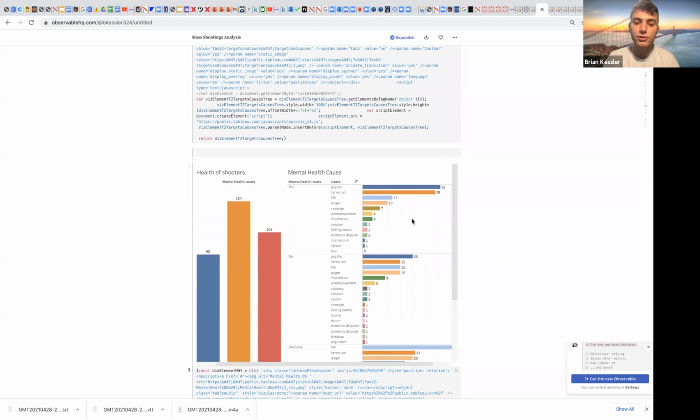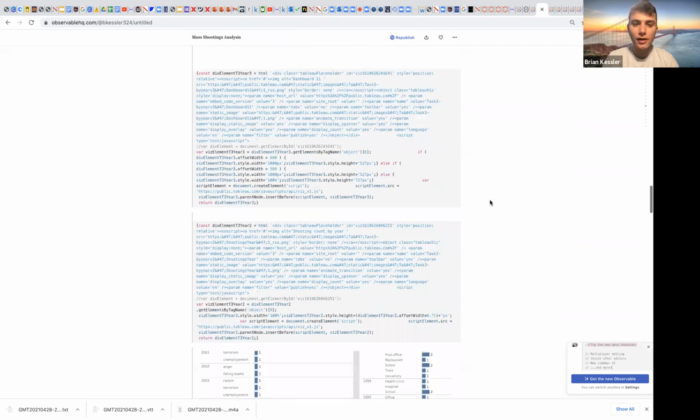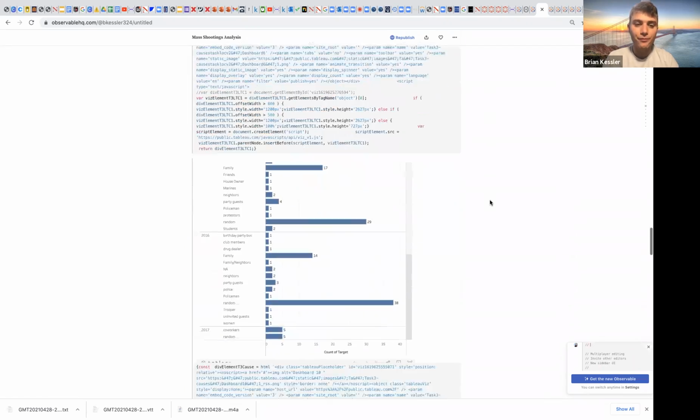And this can help our users, such as politicians, because they can make more effective laws around mental health. There's been a lot of talk of creating databases of criminals and their mental health records. So that's something that state legislators can do. So that's our second task here. And then going down to our third task and its insight.